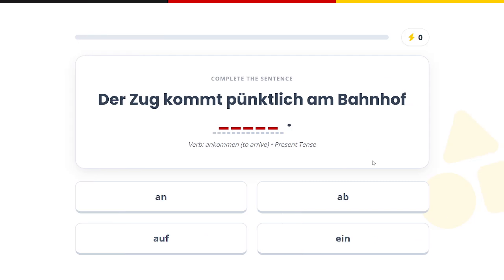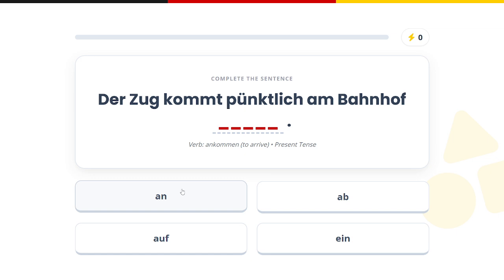Now let us complete this sentence. Der Zug kommt pünktlich am Bahnhof. Here we have the verb ankommen, which means to arrive. And here we have this an prefix.